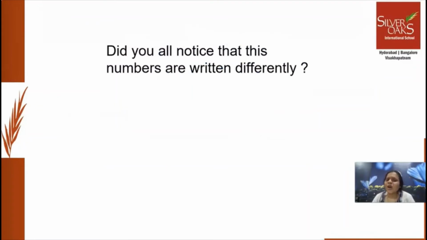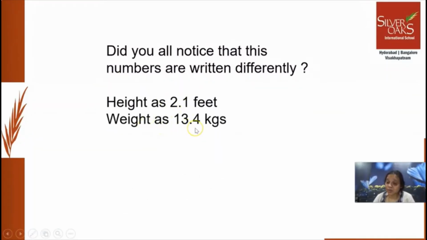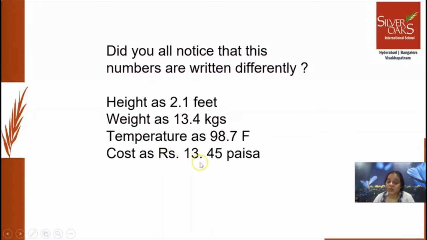Yes. What is that we are learning? And did you all notice that these numbers are written differently? Yes, yes, because height as 2.1 feet and weight as 13.4 kgs, temperature as 98.7 Fahrenheit and cost as rupees 13.45 paise. If you notice here, they are written differently. The numbers are written differently. What is that? Why is that?